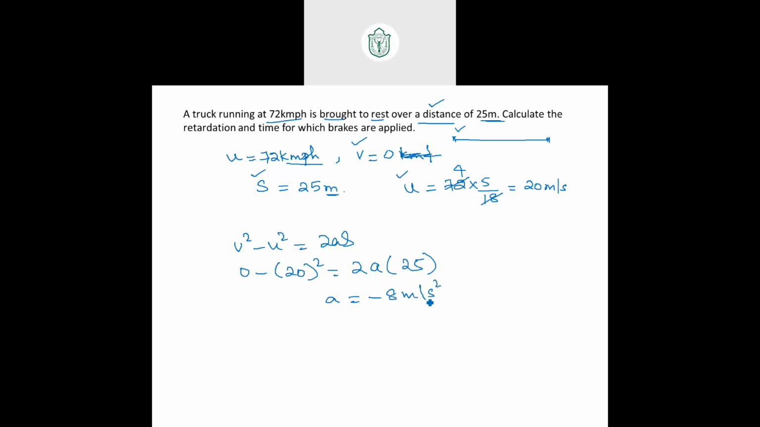Meter per second squared. But he asked us what? Retardation, guys. In option, please tick 8 meter per second squared. Don't include negative sign. Very quick, guys. Quick.